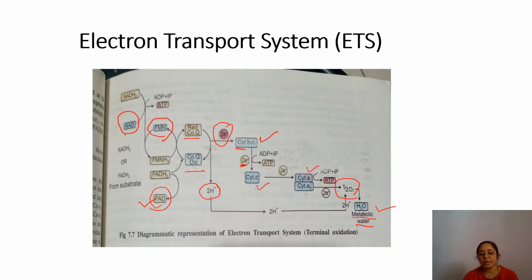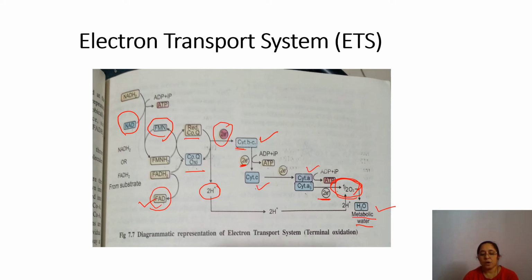So the final acceptor of the electron is atmospheric oxygen. Here you can see the final acceptor of this electron is oxygen, isn't it? Atmospheric oxygen. And here also you can see that one ATP molecule is produced from the inorganic phosphate. So here ATP is produced, here ATP is produced.